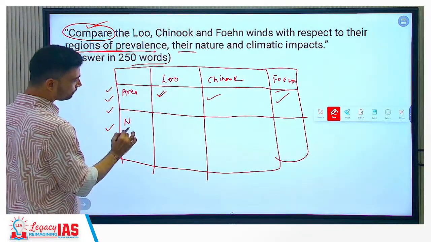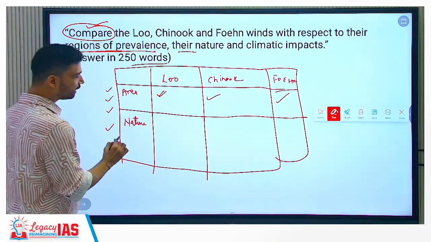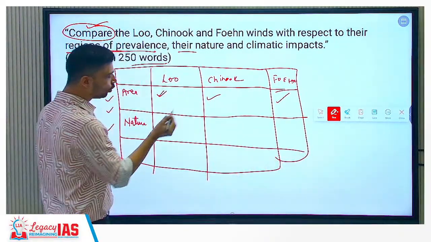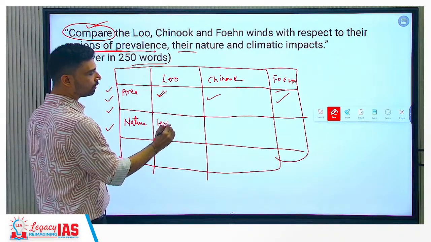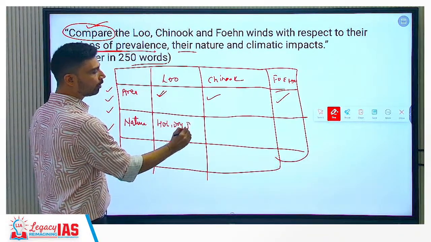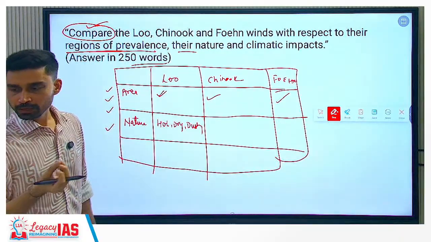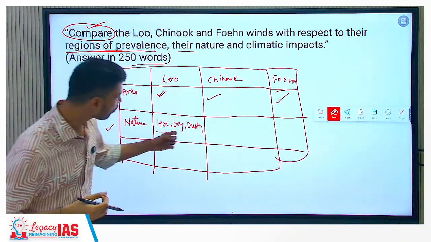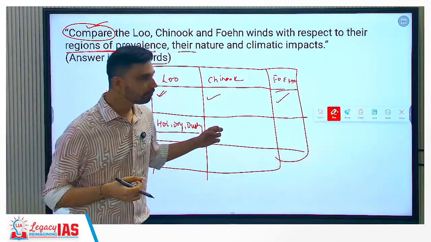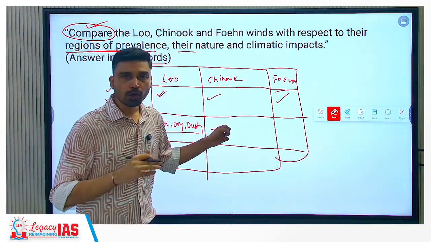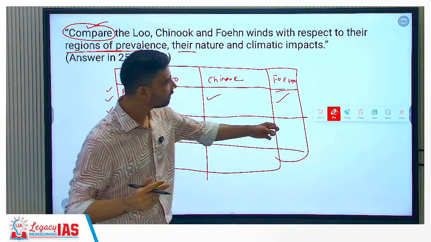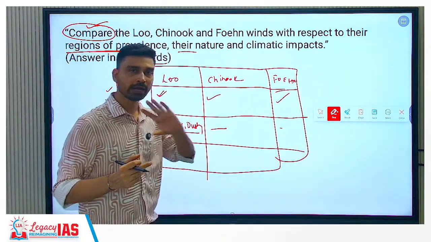Second is nature. So you simply show here nature. What kind of wind are they? So Loo wind, very hot, you can say dry, and because it comes from the western part, it carries a lot of sand particles from the desert along with itself. So hot, dry, dusty nature. What kind of wind is Chinook? Warm wind, dry wind. What kind of wind is Foehn? Same, warm wind, dry wind, right?